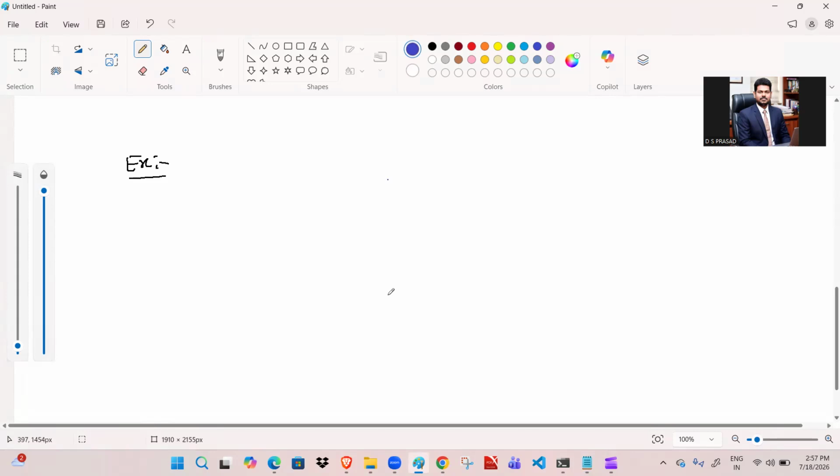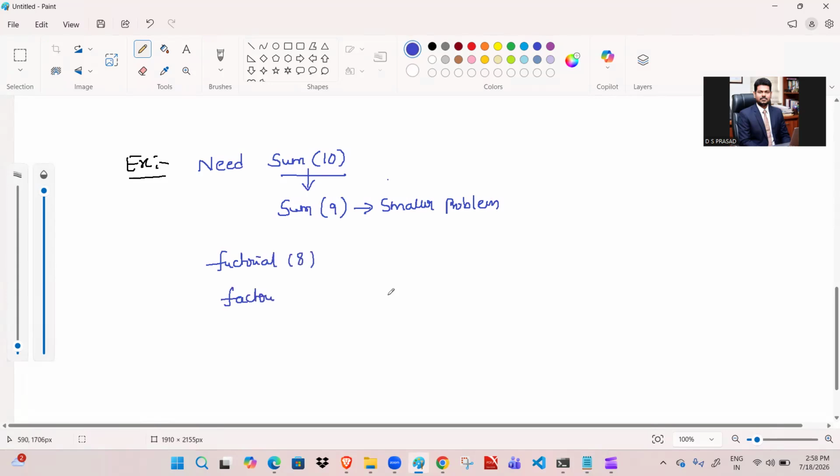So here are examples for step 2. I need the sum of the first n natural numbers, say 10. Here I want to find the one step: one step means just 9. If I know that, this is called my smaller problem. Sir, I want factorial of 8. What is the smaller problem? Factorial of 7. So reduce one step.